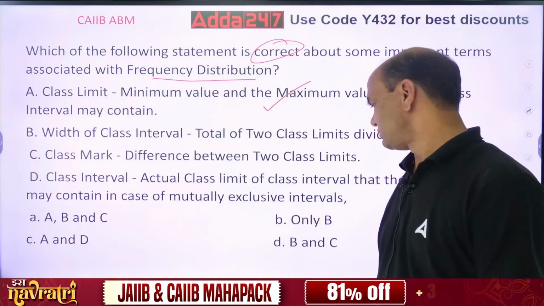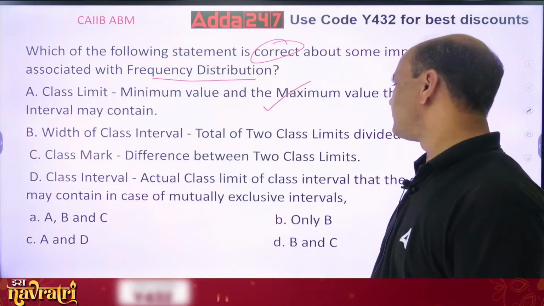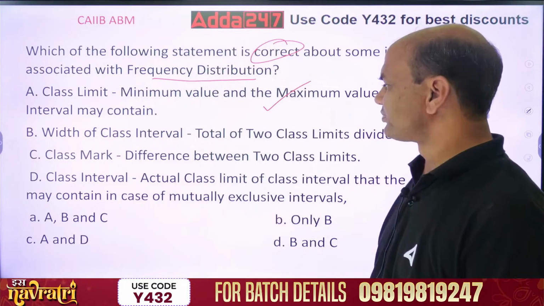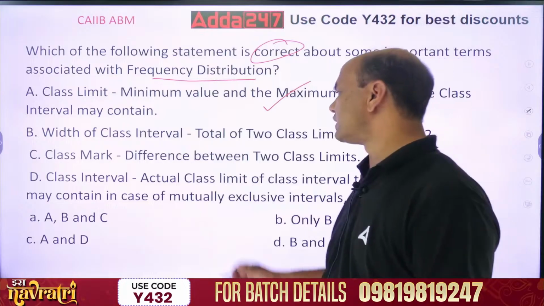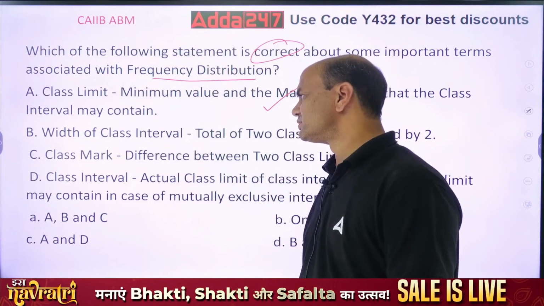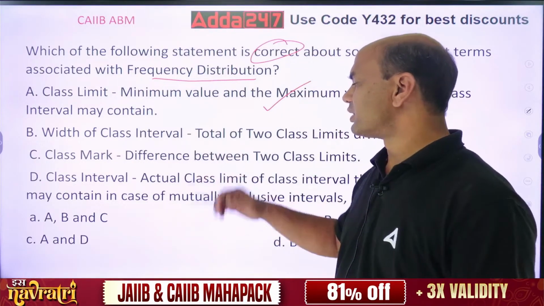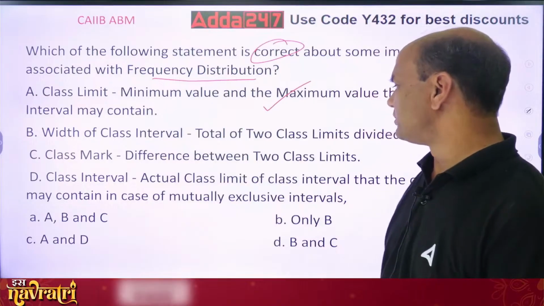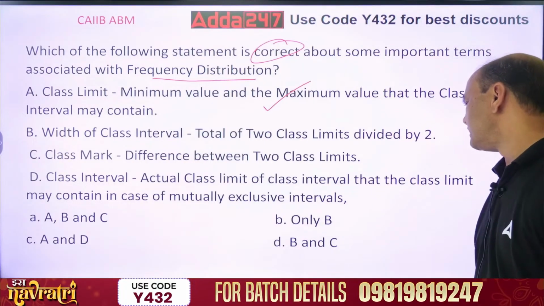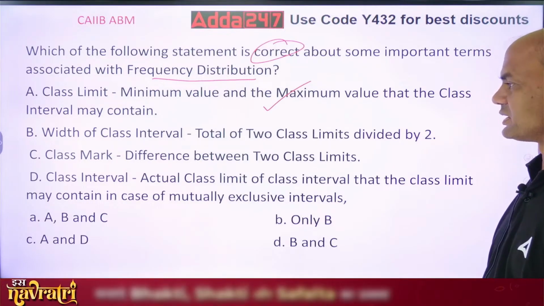Okay. Next. Class mark, difference between the two class limits. Is it so? Class mark, no. Okay. Class interval, actual class limit of the class interval that the class limit may contain in case of mutually exclusive intervals.